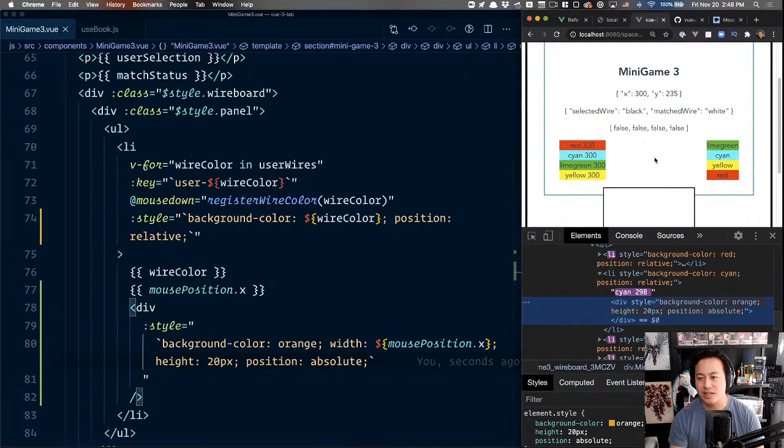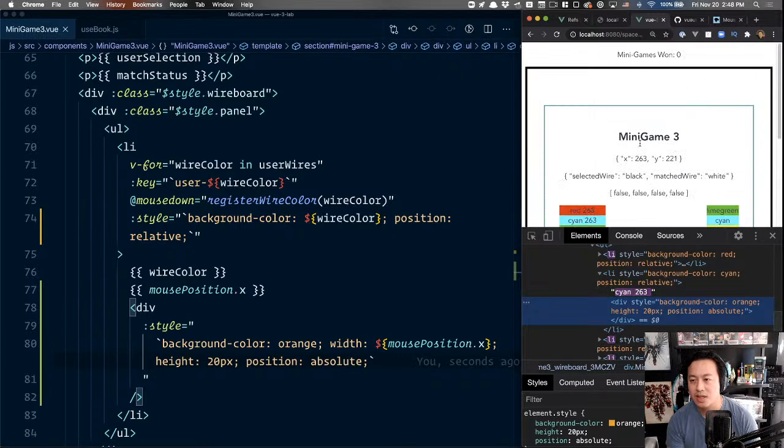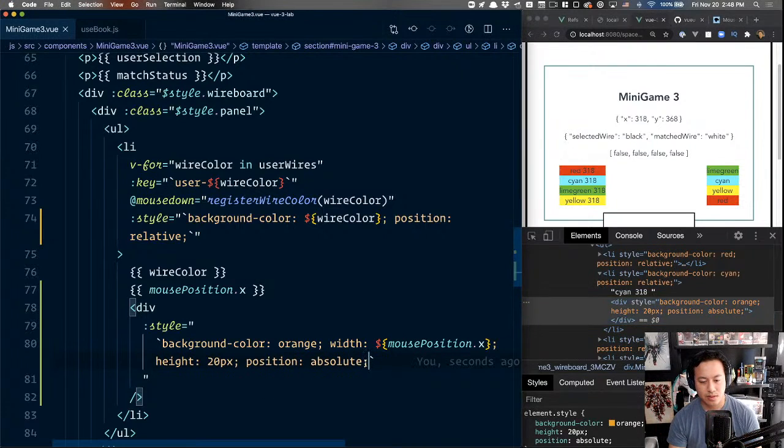What I'm trying to do is get it to draw the line as long as humanly possible, but it's not showing up anywhere. Position absolute relative to the parent component, which is the li, which is fine.